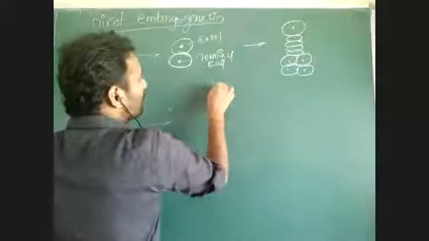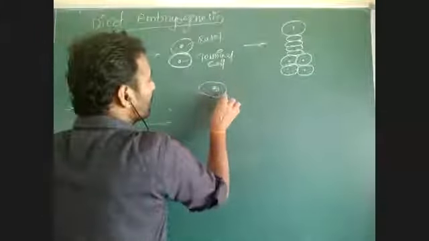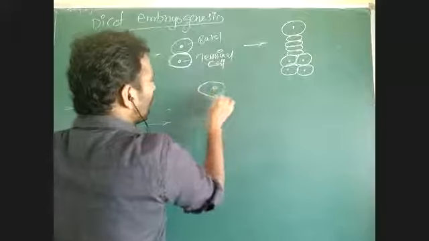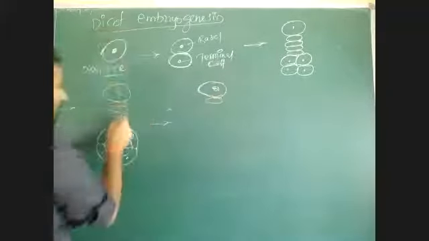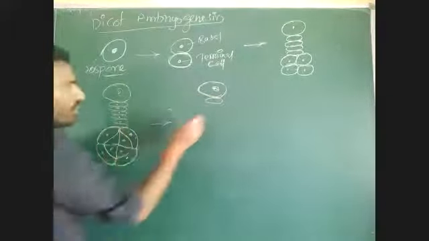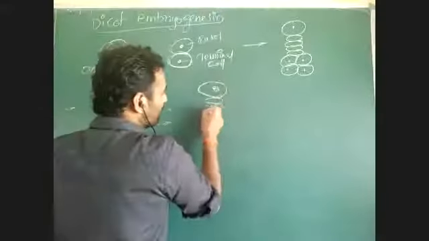The large cell at the end is called the haustorium. The cells present between the haustorium and this unit become suspensor cells.